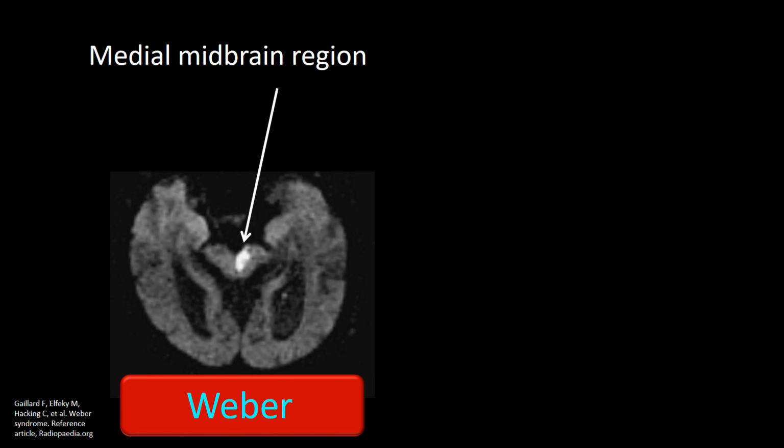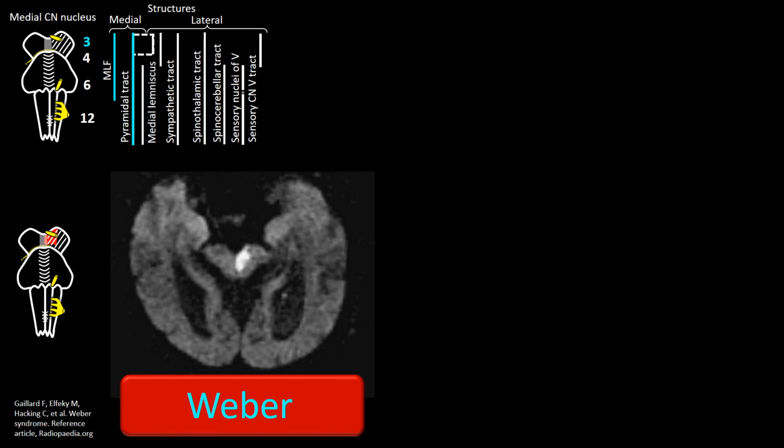This MRI is consistent with the diagnosis of Weber syndrome. It shows a left medial rostral midbrain lesion. In this frame, I have added a brainstem figure. Mapped in red is the affected area, as you can see. In this new frame, I added the pictorial summary of the elements involved in Weber syndrome.